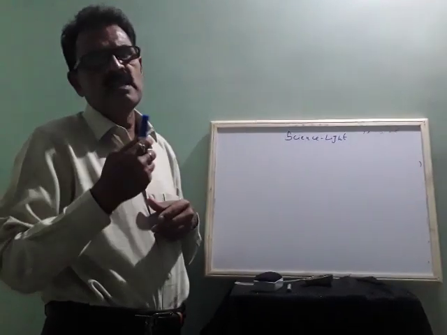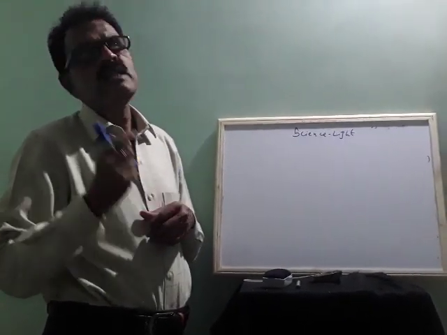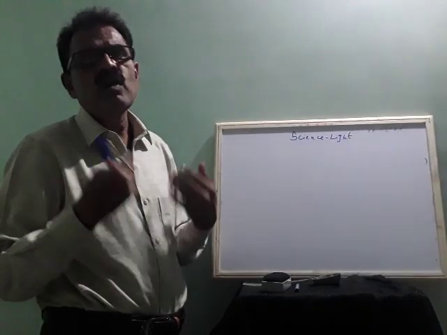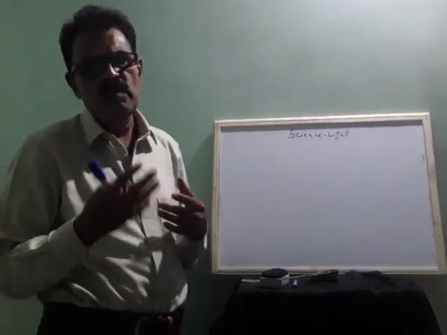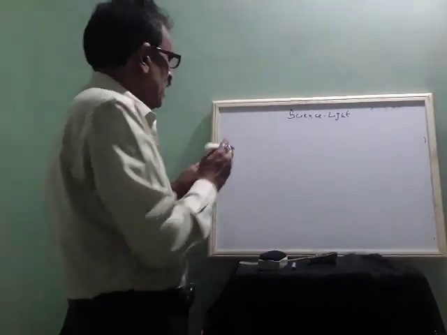Like stars, suns, tubelights and bulbs, they have their own light. They are called luminous objects. Luminous objects. Okay. Then we come to multiple images.